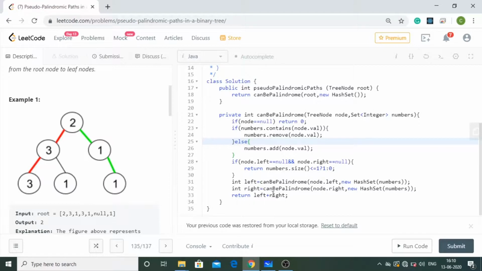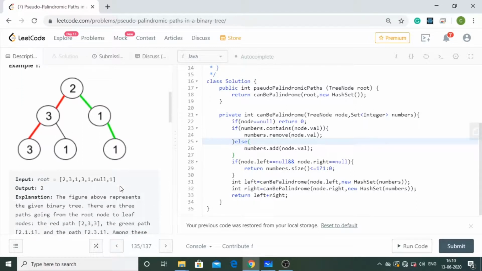Okay, so I think that we should also see this with the help of an example. If we have this example, let's try running this code on it. So first I will be given root equals 2 and a new hash set which is blank. So this condition is not true, this is also not true, so this condition holds true, right?